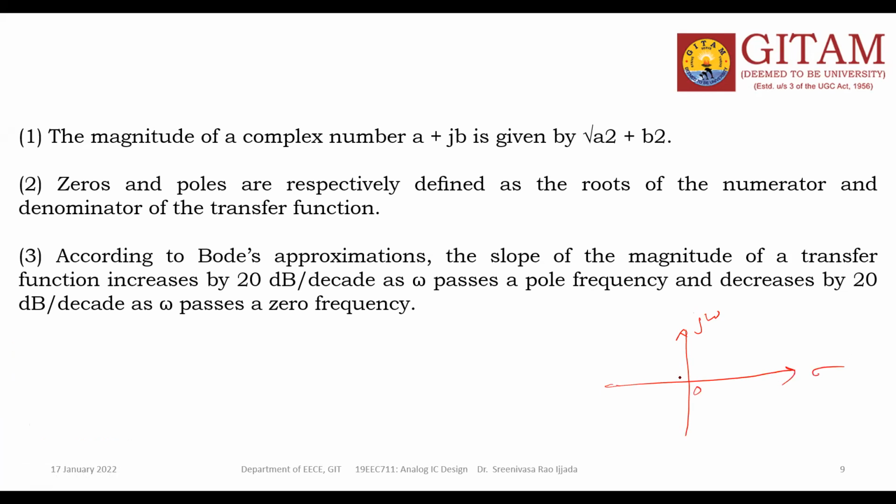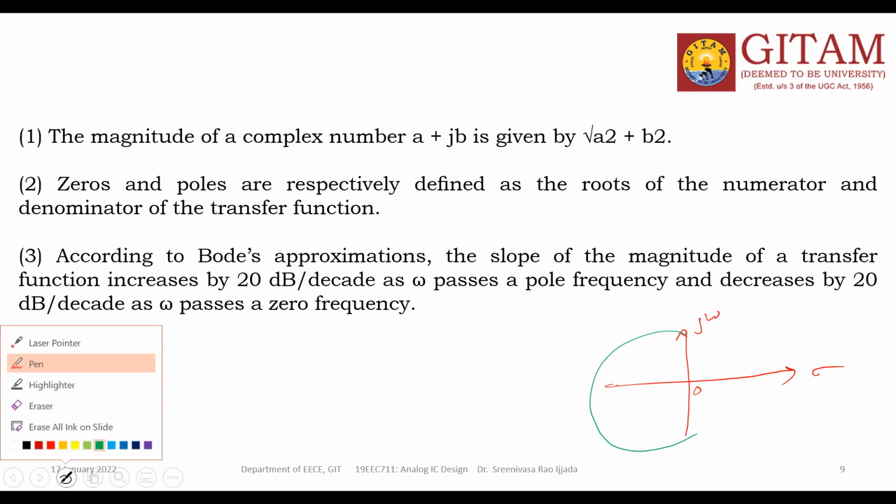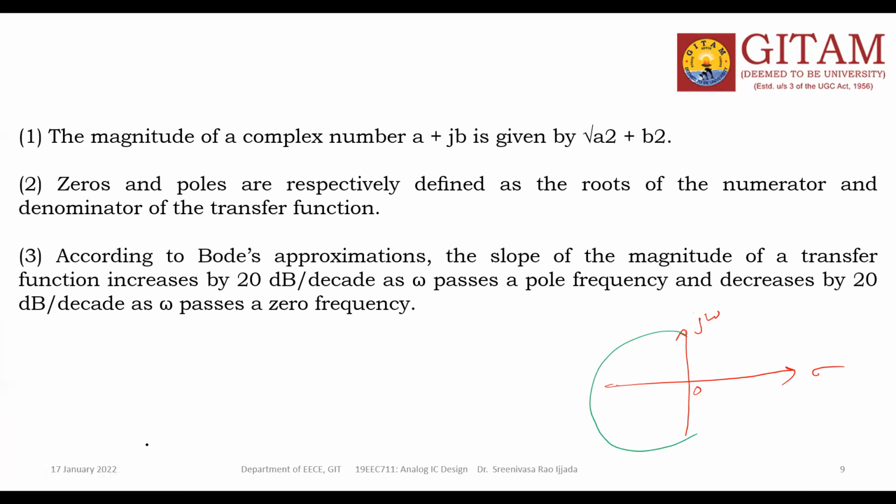If any pole or zero is located on this side, that means the left-hand side, this part is called the left-hand side of the S-plane. And this part is called the right-hand side of the S-plane.